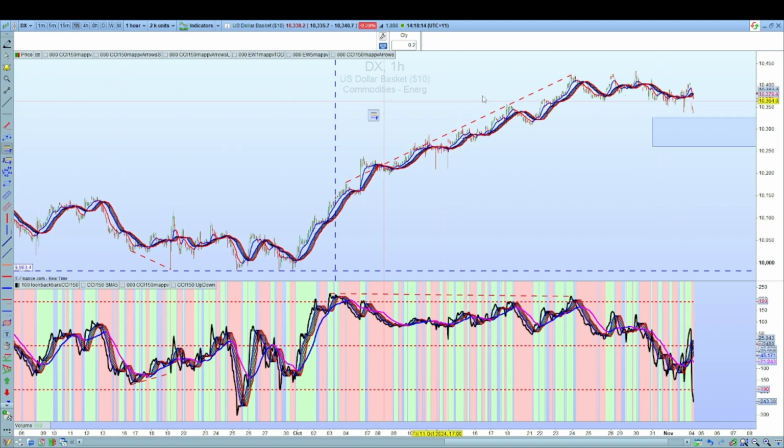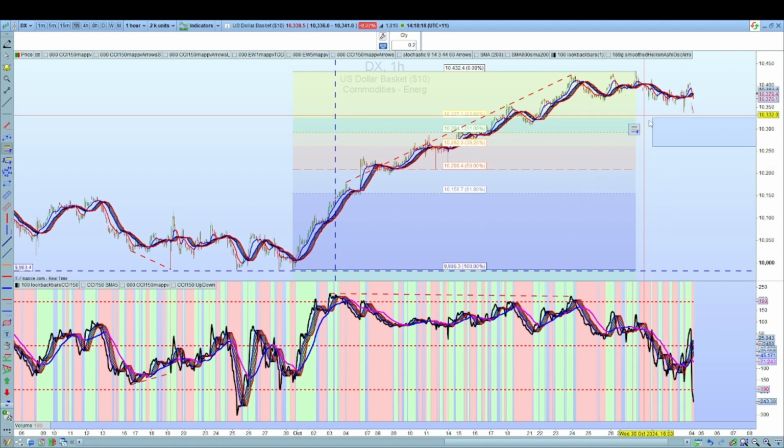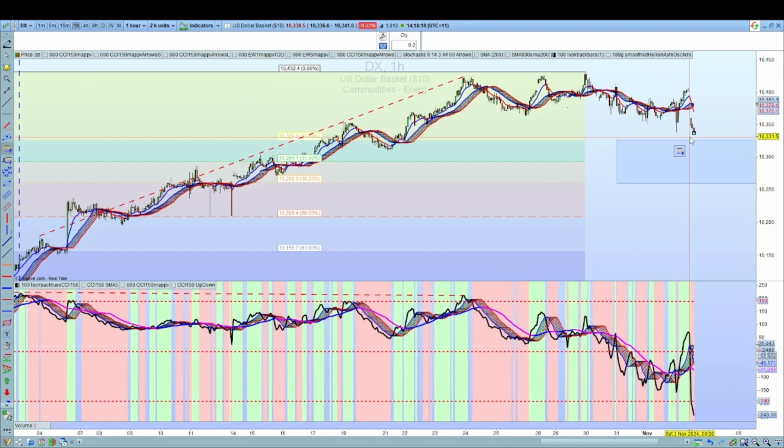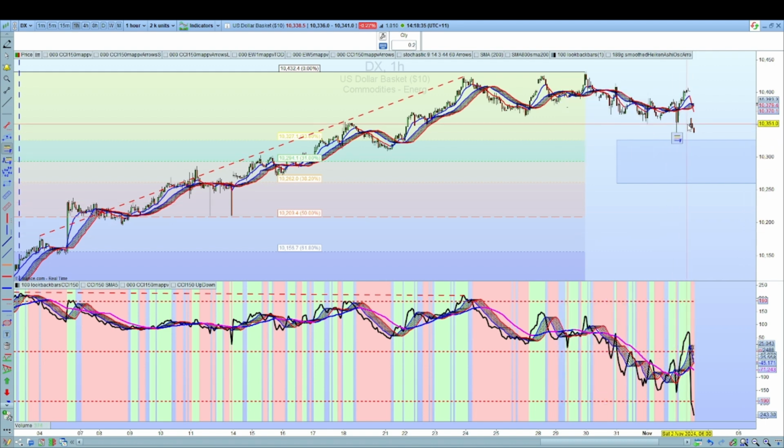Let me draw that Fibonacci for you again. So from that high to that low, that's the 23-38% target range. So that's a minimum retrace it'll hit. We expect it to actually hit that range. It might just kiss it and then bounce from there, or it could fluctuate within that range for a while, or alternatively it might break through there. So I'll keep an eye on that, and we take it one step at a time. Can't predict exactly where it's going to stop, but at the moment it looks like it will drop further in the coming hours.